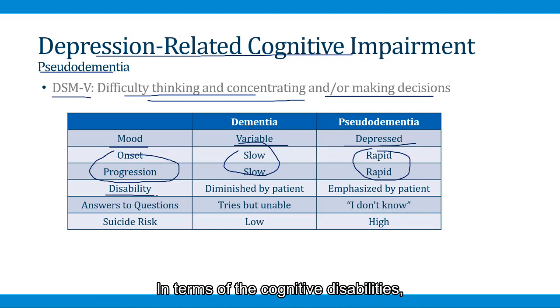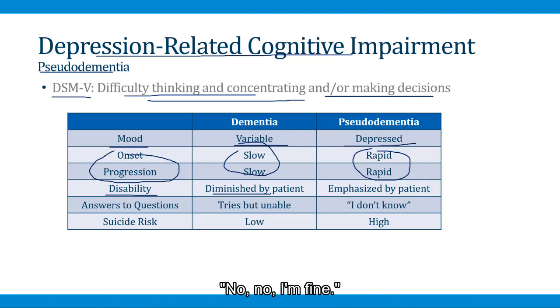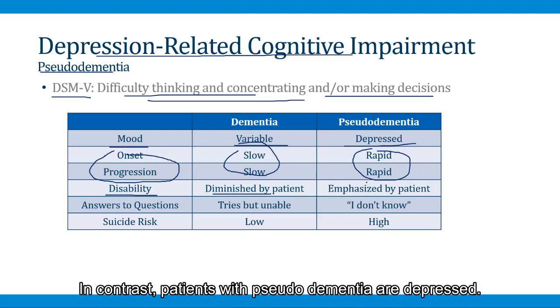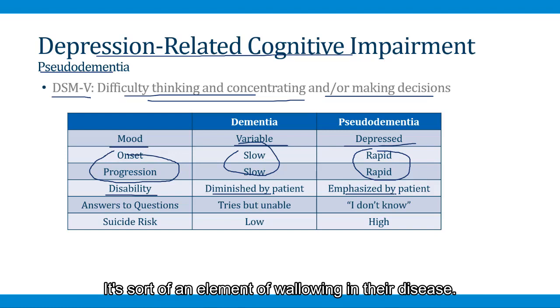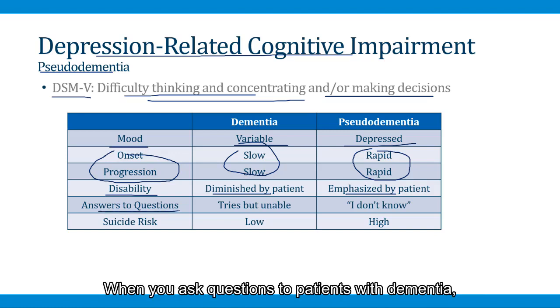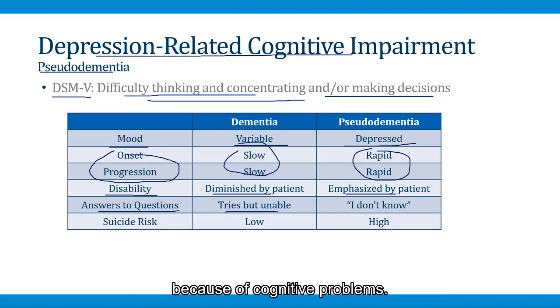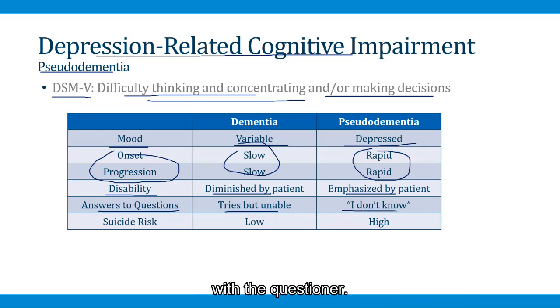In terms of the cognitive disabilities, patients with dementia tend to diminish these and say, no, I'm fine. They try to cover up their cognitive decline. In contrast, patients with pseudodementia are depressed, so they will emphasize what they are unable to do. It's sort of an element of wallowing in their disease. When you ask questions to patients with dementia, they will try to answer you, but they're unable to because of cognitive problems. In contrast, the classic answer from a patient with pseudodementia is, I don't know. The patient is depressed and doesn't want to engage with the questioner.